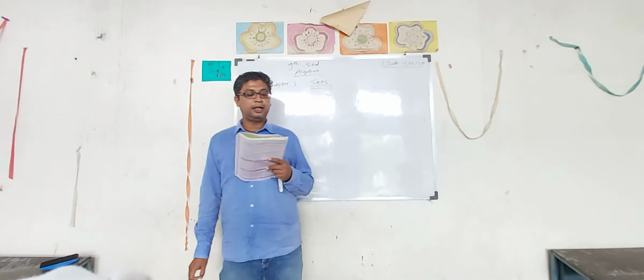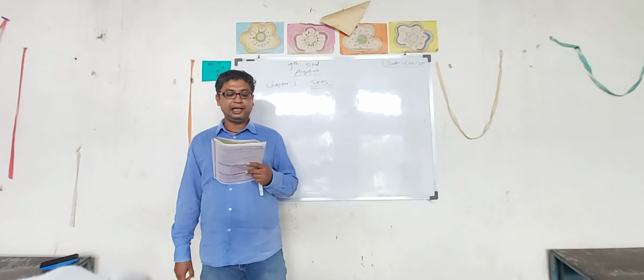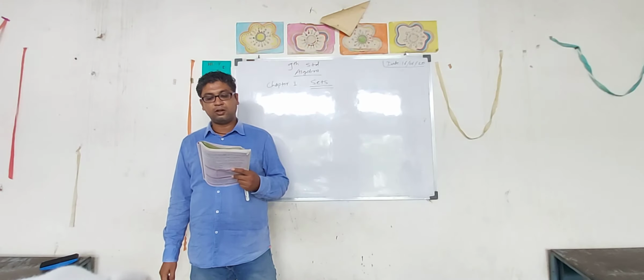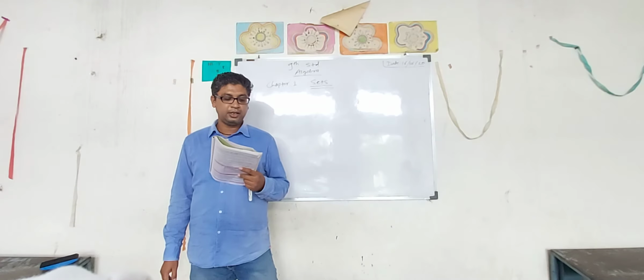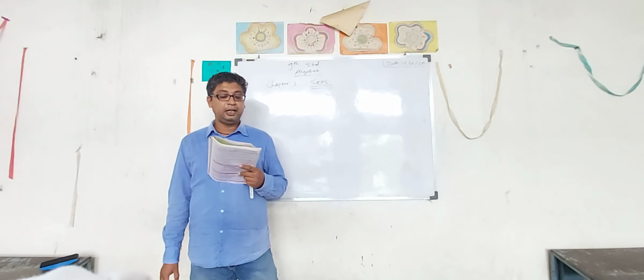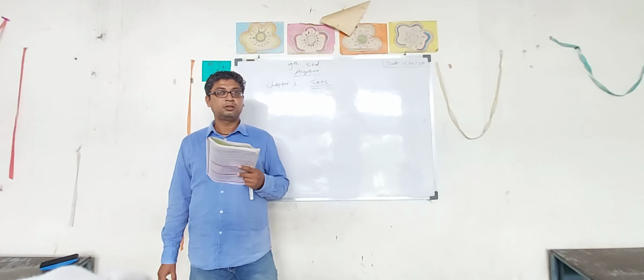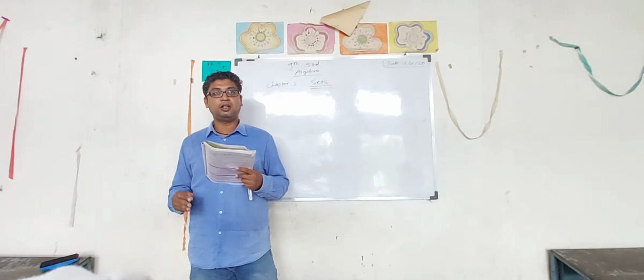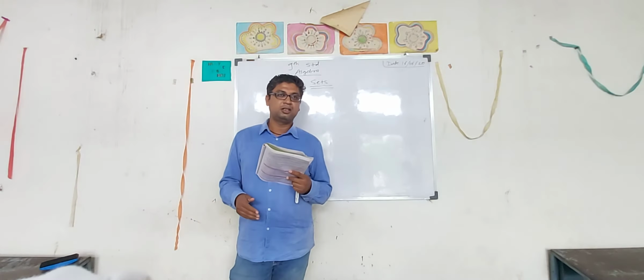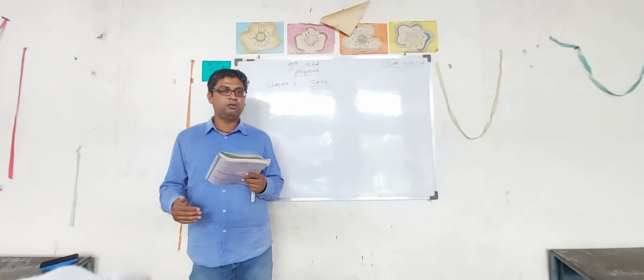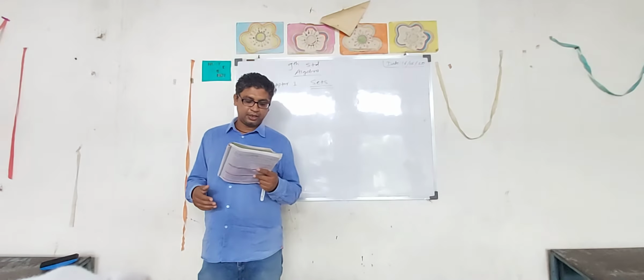If we can definitely and clearly decide the objects of a given collection, then that collection is called a set. Definitely and clearly, what does it mean? It means clearly you can say. Now set of boys: clearly you know in your class how many boys are there. This is a set of girls: clearly you know how many girls are there in your class.